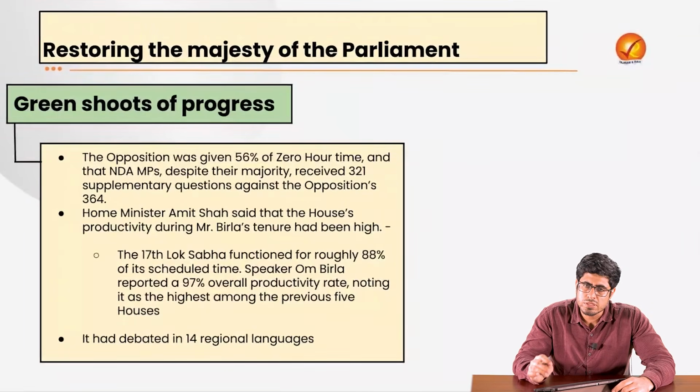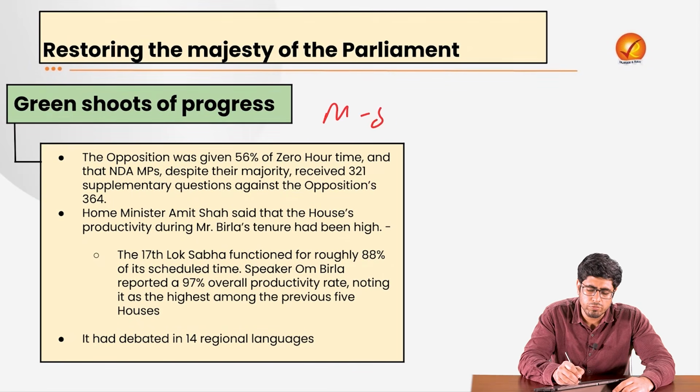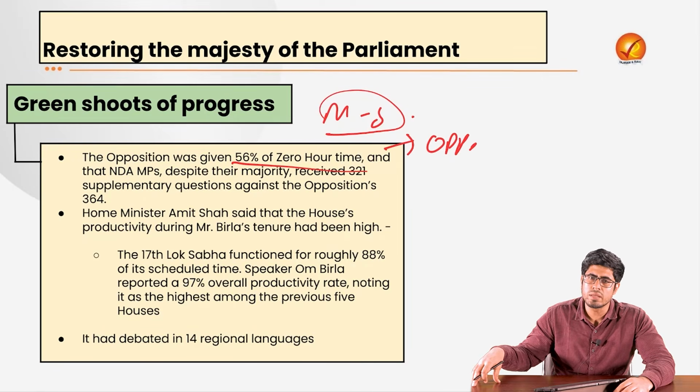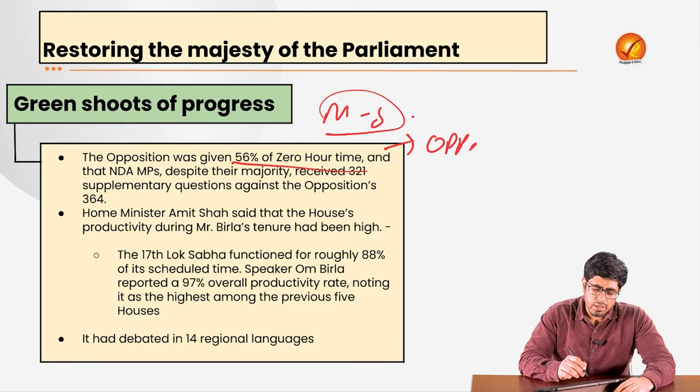Of course, certain positive steps have been taken, as was replied by the Honorable Home Minister regarding the motion of removal of the Speaker. He said that opposition members have been given more space till now. Around 56% of the Zero Hour time has been given to the opposition, despite them having fewer numbers compared to the ruling party and the coalition. Under the leadership of the Honorable Speaker, they have said that more productivity of the House has been seen.